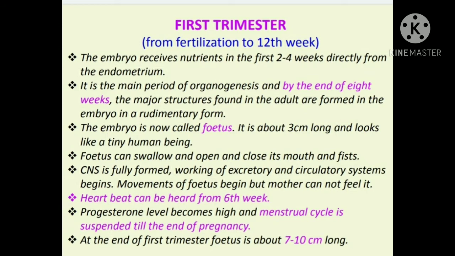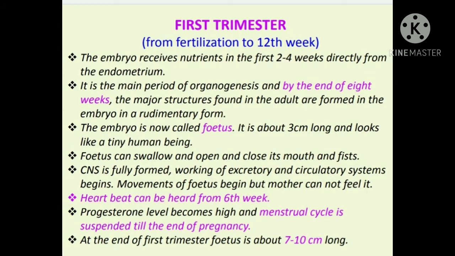The first trimester is from fertilization to the 12th week. They consider from the date of fertilization, from the LMC, to the 12th week. The first trimester is of the first month, second month, and third month of pregnancy. It is the time of most radical changes in the mother and embryo. Most radical changes means all the different types of chemical changes will take place